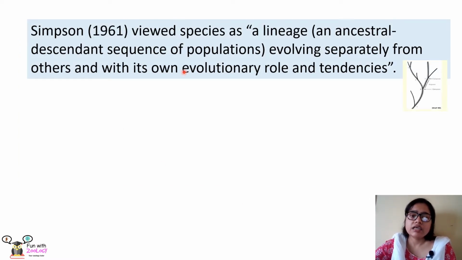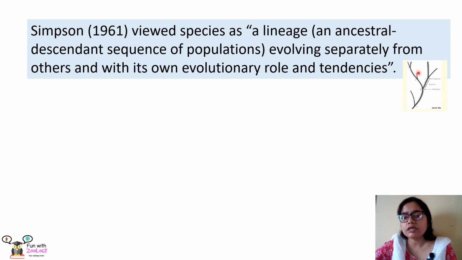Next, Simpson gave another definition of species in 1961, and according to this definition, a species is a lineage evolving separately from others and with its own evolutionary role and tendencies. So according to this definition, a species is a lineage that has evolved from its common descendant. For example, here we are seeing an evolutionary tree where all these branches are new lineages.